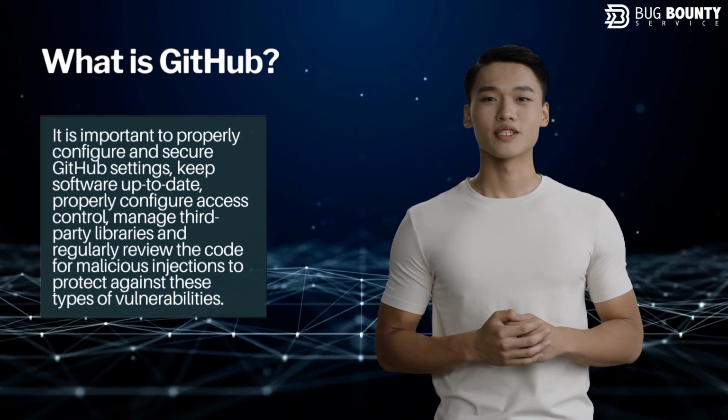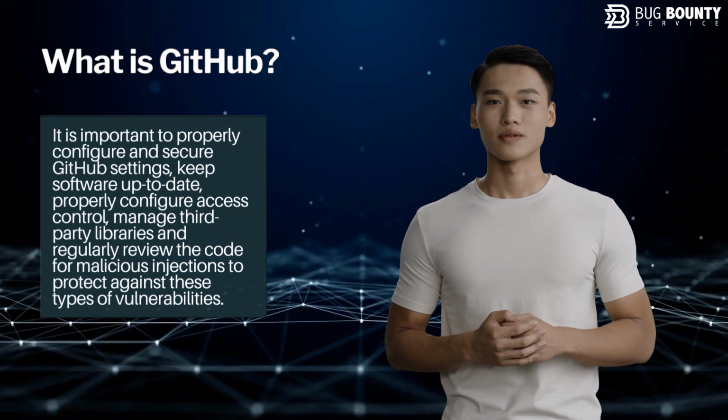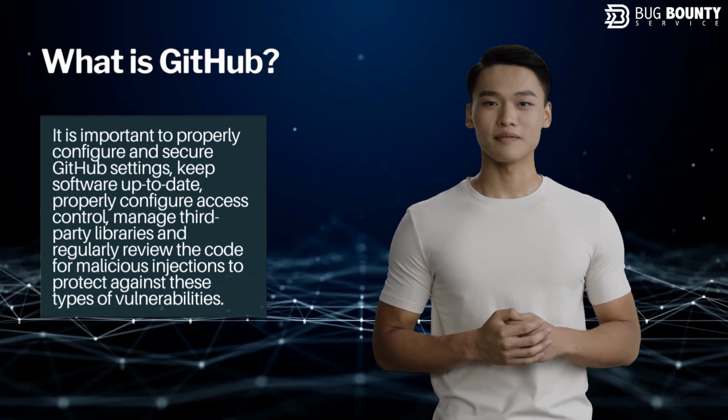It is important to properly configure and secure GitHub settings, keep software up to date, properly configure access control, manage third-party libraries, and regularly review the code for malicious injections to protect against these types of vulnerabilities.